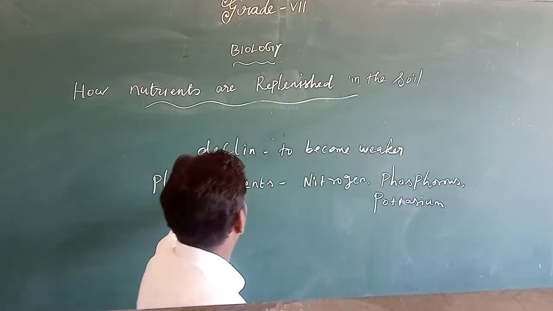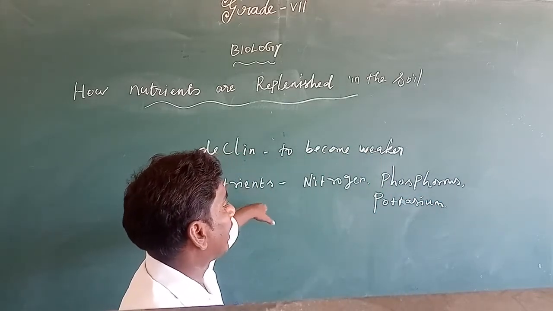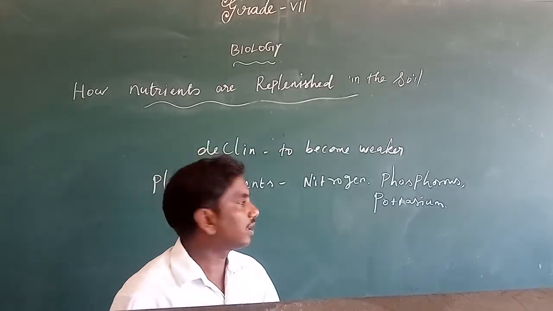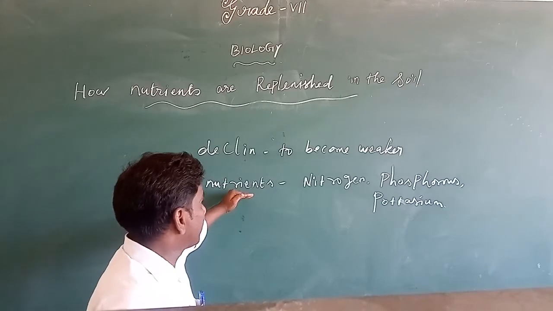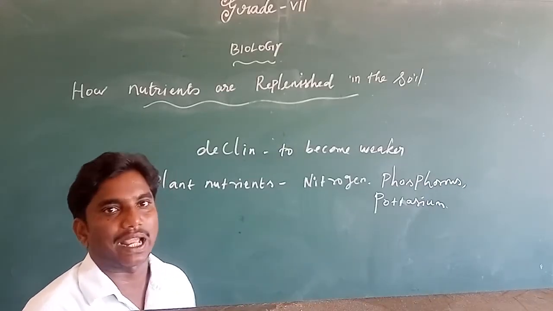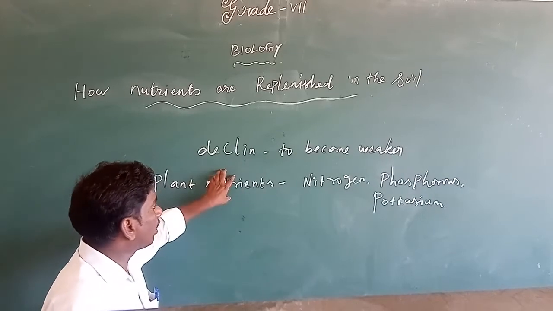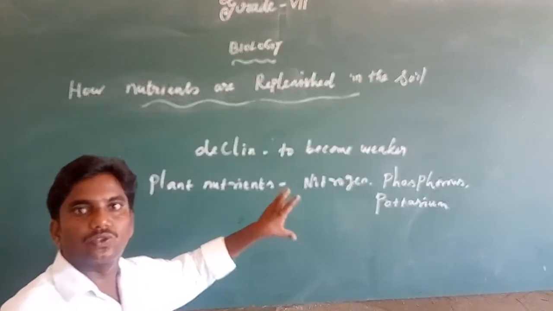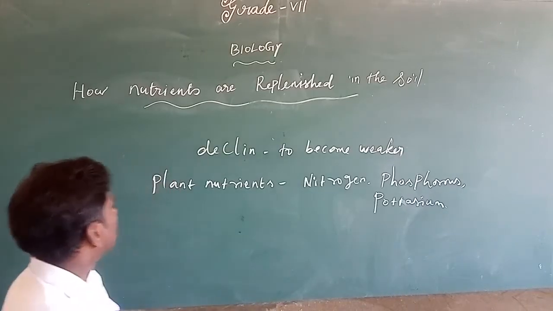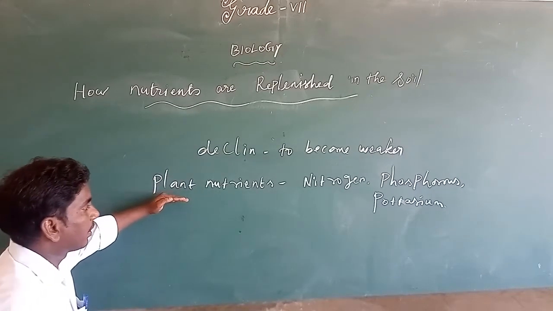So these are the plant nutrients. Nitrogen, phosphorus and potassium are the major nutrients. These nutrients are very important for growing plants, and plants get all these nutrients from the soil only.